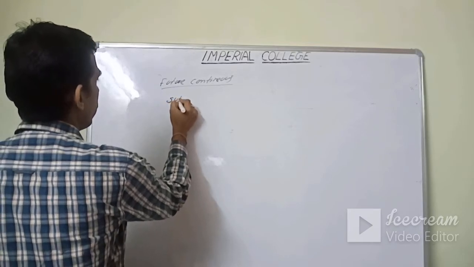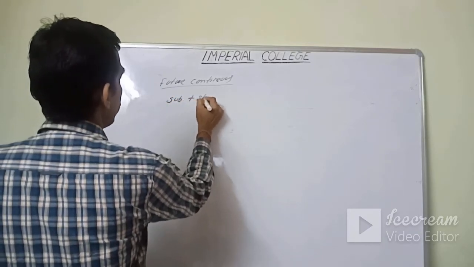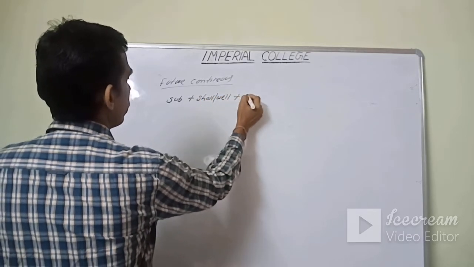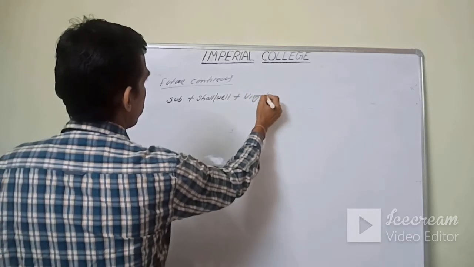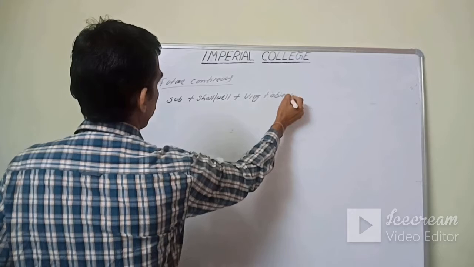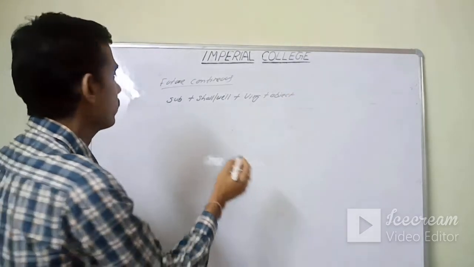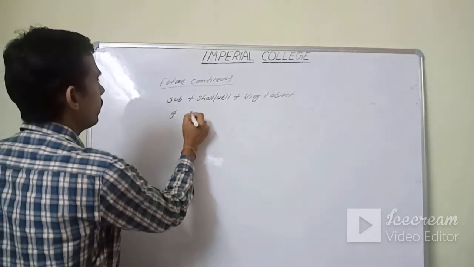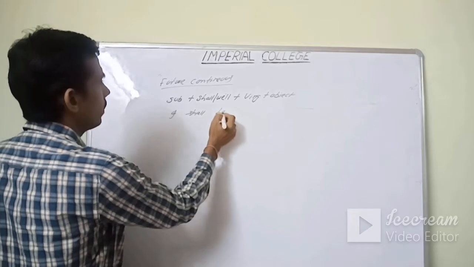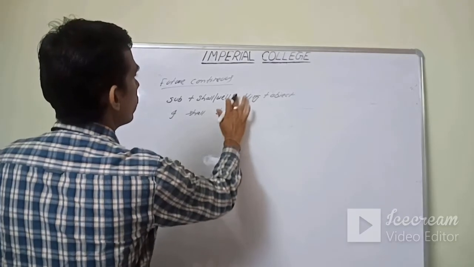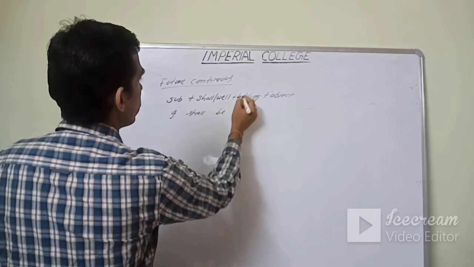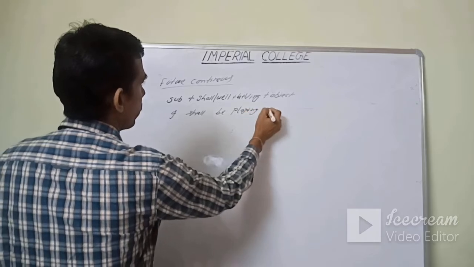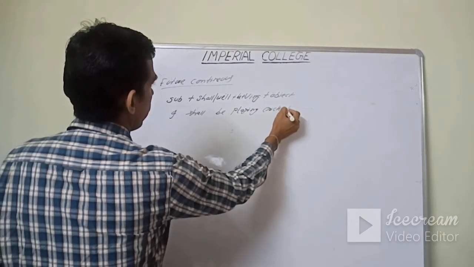Subject plus shall/will plus be plus VING plus object. The same sentence, if I continue, will be: I shall be playing cricket.